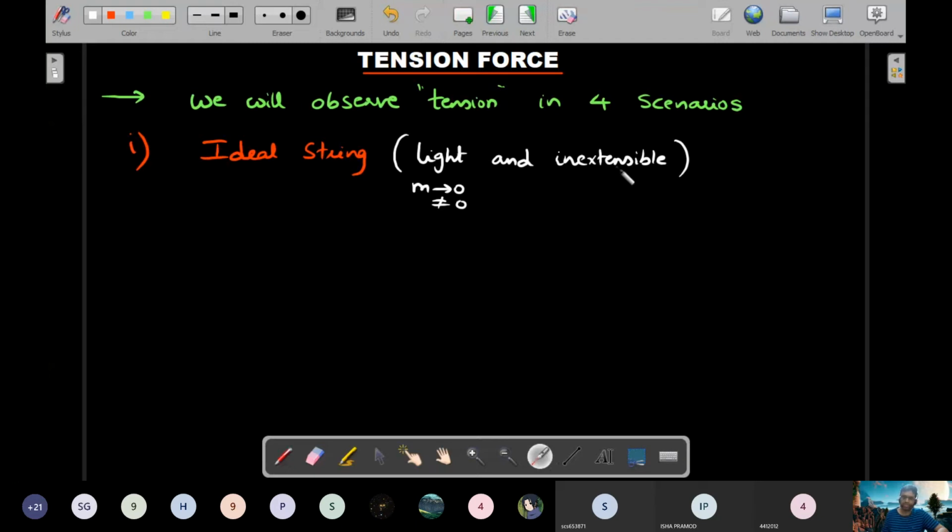There will be some more properties that I'll add once I move to the topic of elasticity, but these are the two basic principles that will characterize an ideal string. And you should realize that these ideal strings can only pull and not push.